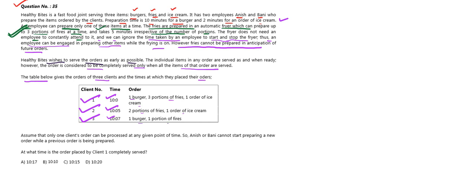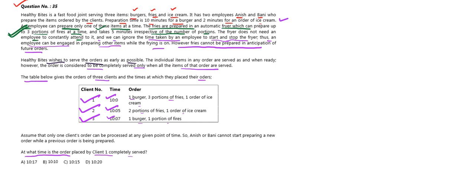So let's check what we need now. Assume that only one client's order can be processed at any given point of time. So Anish or Bani cannot start preparing a new order while a previous order is being prepared. If they start preparing the order of client 1, they cannot move on to the order of client 2. So let's check what we need. At what time is the order placed by client 1 completely served? So we need the time when client 1 is served with his order.